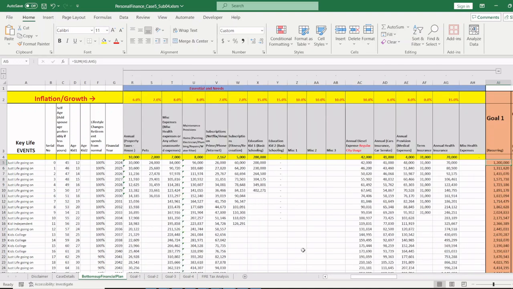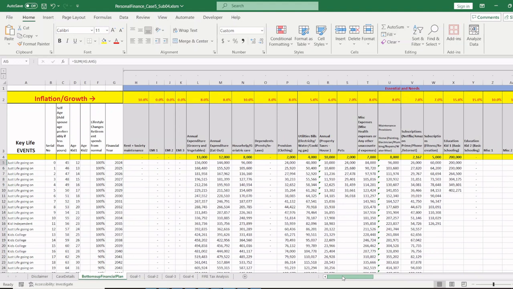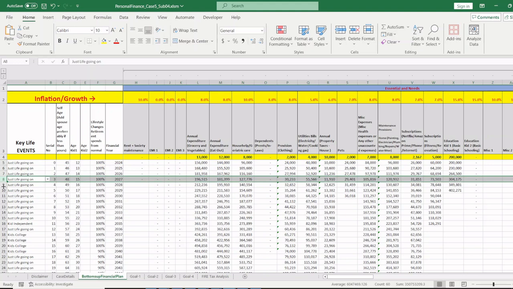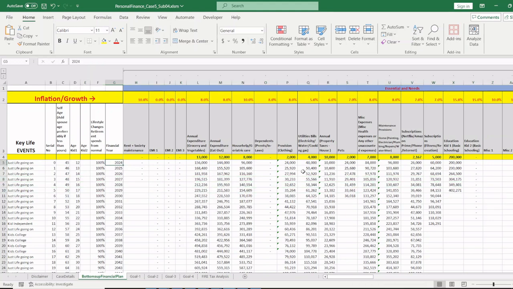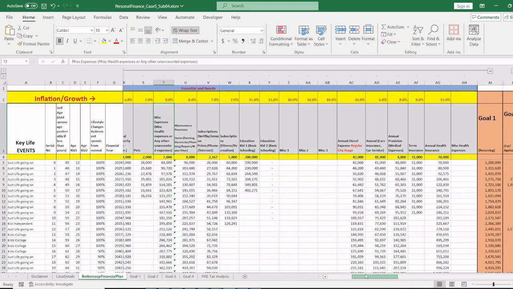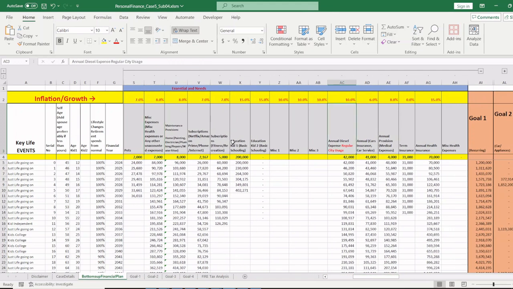Let's do it. If you see, each line represents 1 year at a time. And we all know that there are expenses mentioned here. For example, groceries, vegetables, eating out, geriatric care or house help, right? Clothing provisions are made. Cooking gas bills are made, property taxes are made, pets are made, right? Miscellaneous expenses are made, right? Then we also have regular usage of diesel, petrol, school kids, basic subscriptions, right?